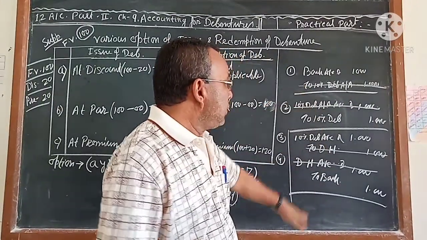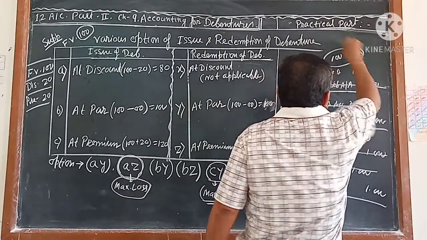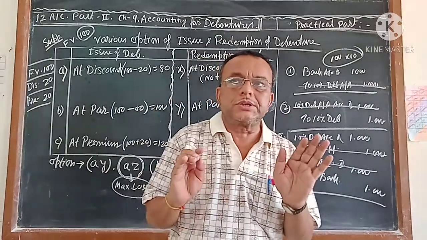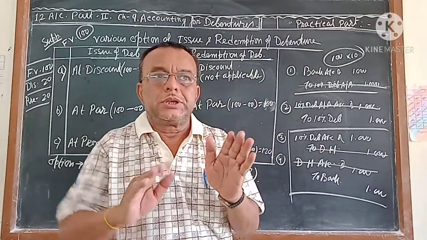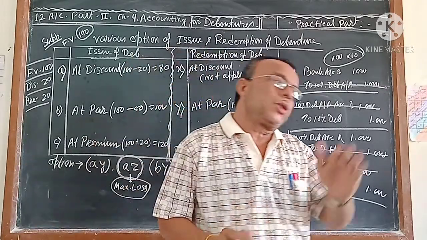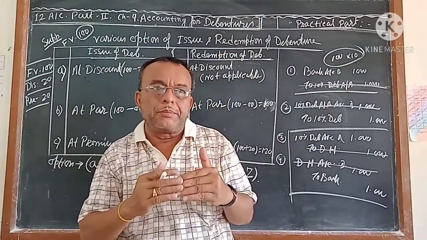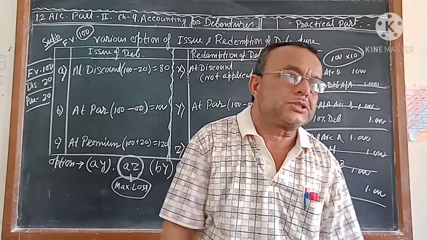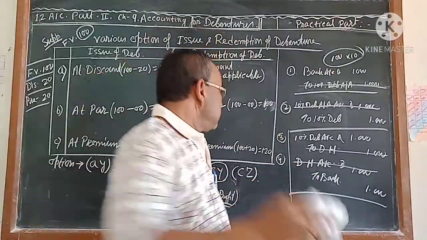Here the example I have taken is 100 debentures of rupees 100 each. So now you understand, for issuing the debenture, the journal entry you have passed, in the same way without changing anything, if you are going to redeem, that means the way you have come, the same way you are giving back. So you will not have any balance after paying back money to the debenture holders.